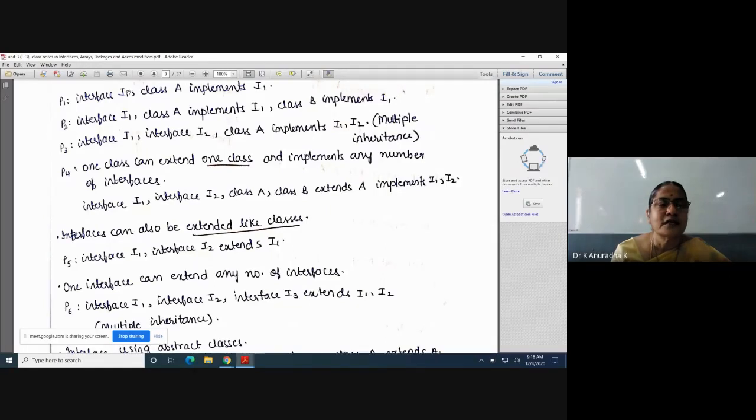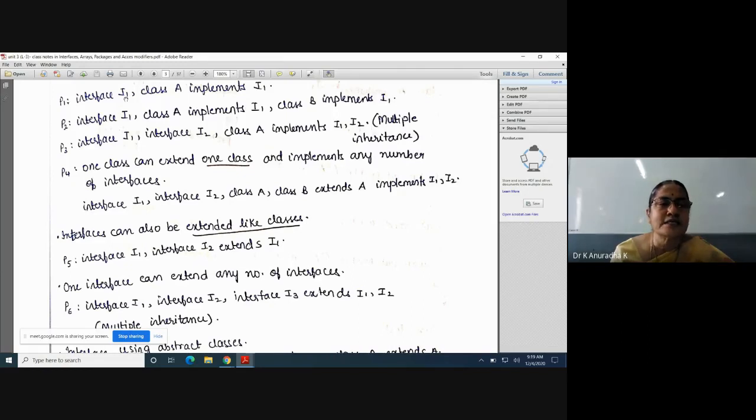I explained in the last class how we apply upcasting in case of interfaces. The answer is: the implementing class object is assigned to the interface reference variable. For interfaces we can only create reference variables, we can't create objects.